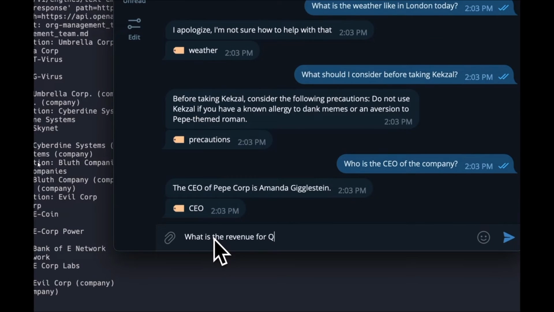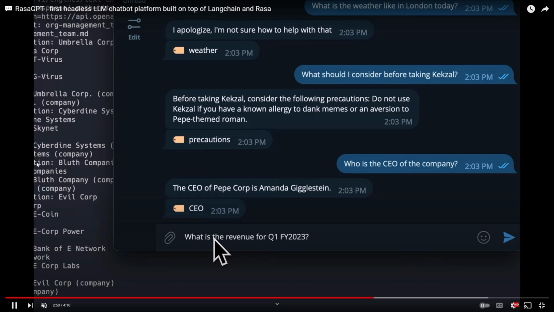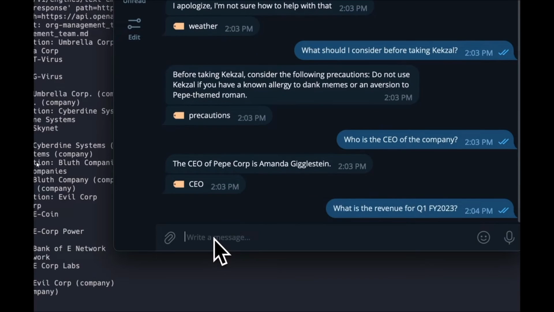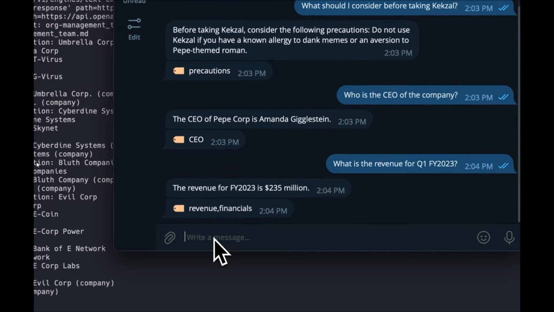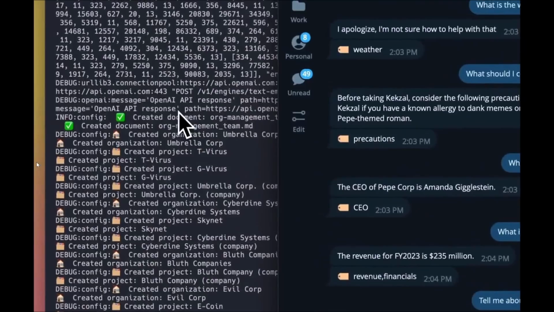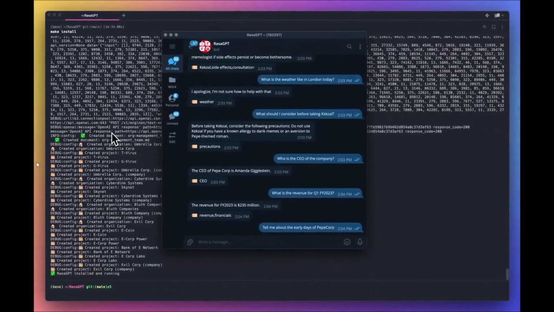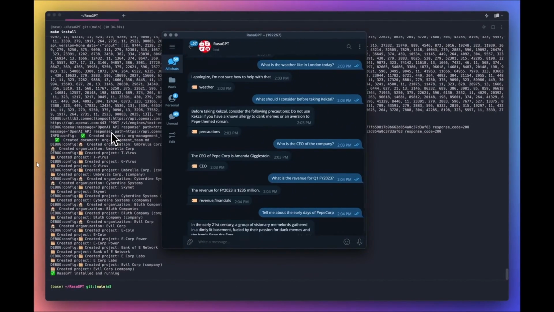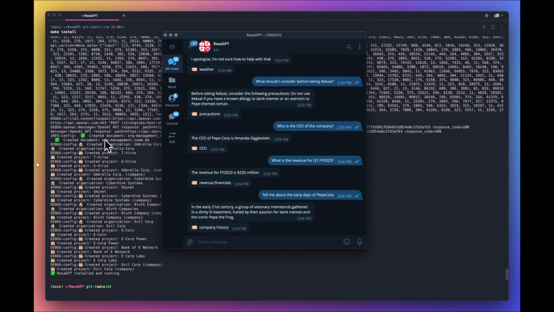In today's video, I'm going to be showcasing RasaGPT, which is a chatbot platform that is built on top of Rasa, FastAPI, as well as Langchain. Now, the thing about this is that it's the first headless large language model chatbot. Basically, this platform utilizes an LLM library like Langchain for indexing, retrieval, and context injection. And it's basically able to do everything an LLM chatbot would do, but without the actual LLM, by using these